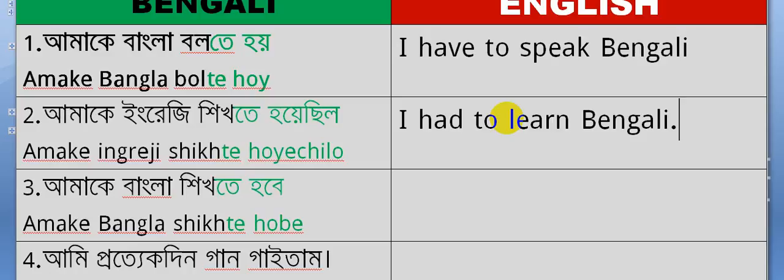Had to means in Bengali you will have to add at the end of the verb তে হয়েছিল, for example, আমাকে বলতে হয়েছিল, বলা means tell, so you'll have to say had to tell. So what is subject? I. So you'll have to say I had to tell. আমাকে বলতে হয়েছিল, I had to tell.